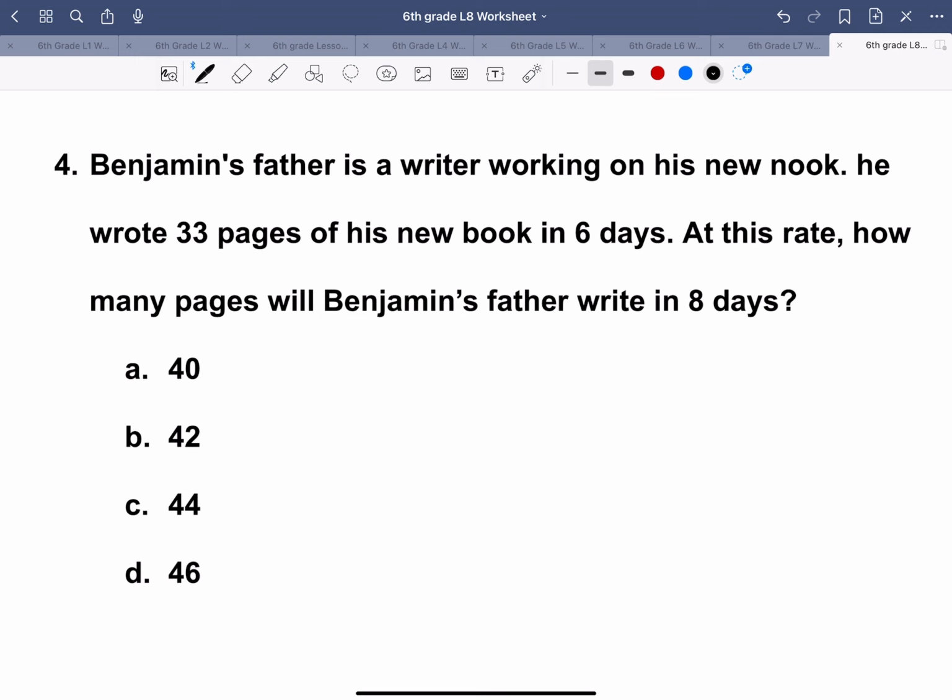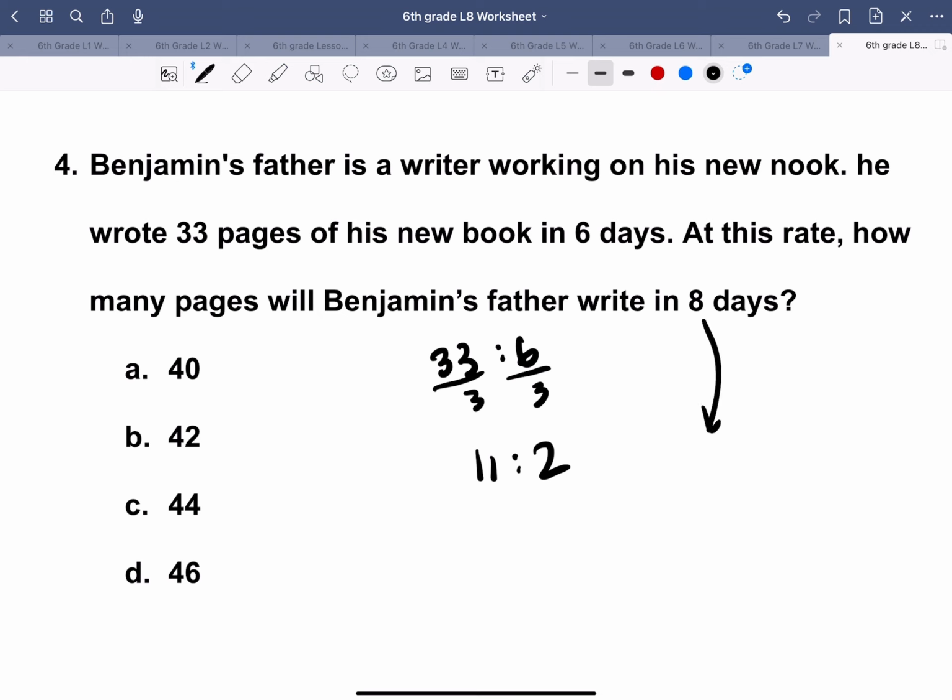Number 4, Benjamin's father is a writer working on his new book. He wrote 33 pages of his new book in 6 days. At this rate, how many pages will Benjamin's father write in 8 days? So to do this one, hold on. I think what they meant to say... Oh, wait, no. This is actually right. Okay. So we get 33 to 6. So I think if we divide 3 on both sides, we'll still get the same answer. So 11 to 2. Oh, okay. So we got 11 to 2.